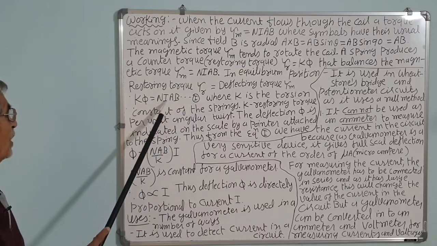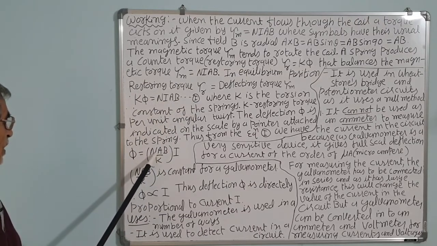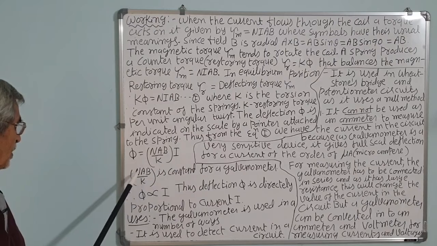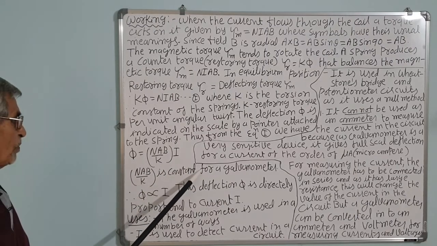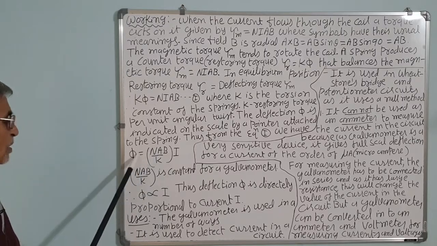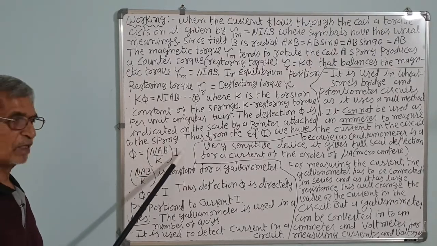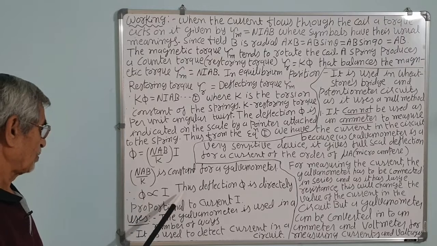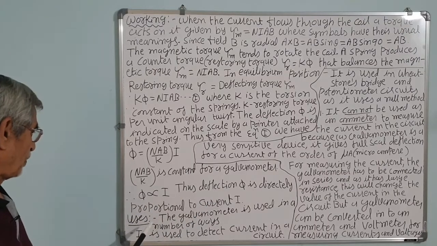Thus, from equation 1, we have phi is equal to NIAB upon K, so NAB upon K into I. NAB upon K is a constant for the galvanometer, the galvanometer constant. Therefore, this is a constant, so phi is directly proportional to the current I. The deflection phi is proportional to the current I flowing in the coil.